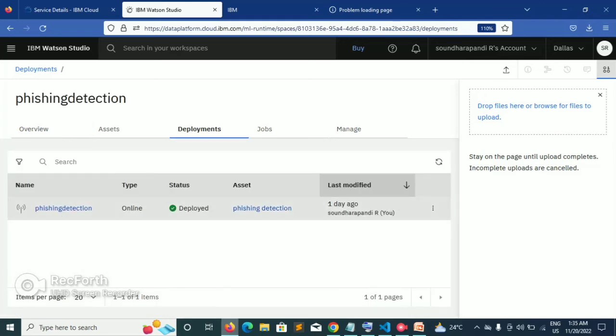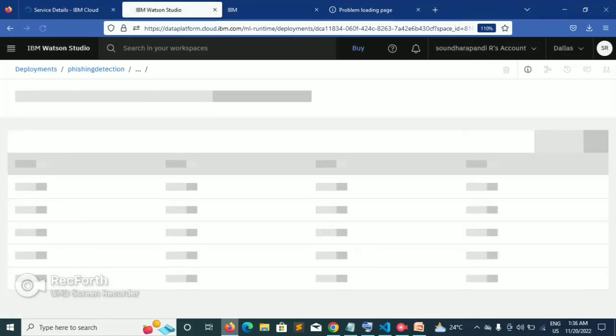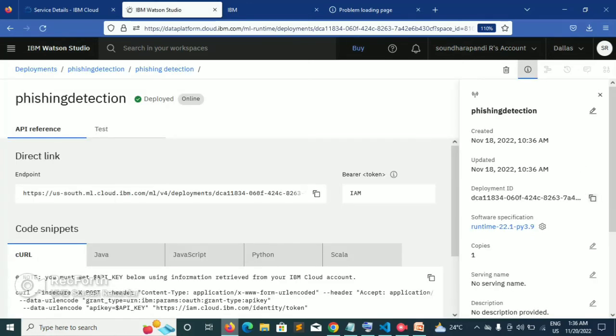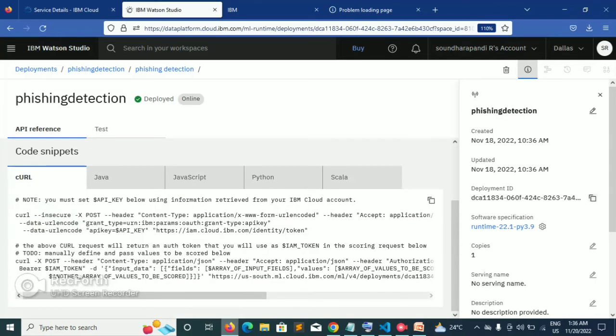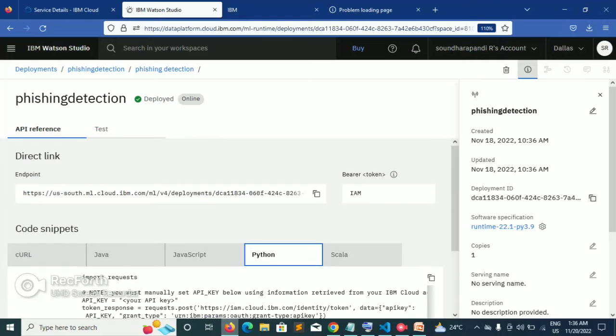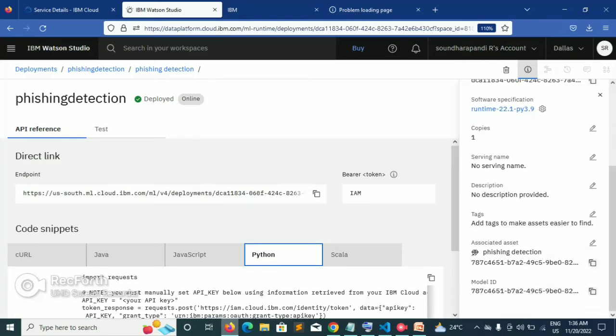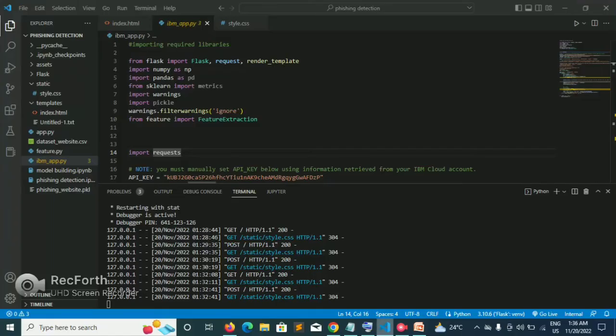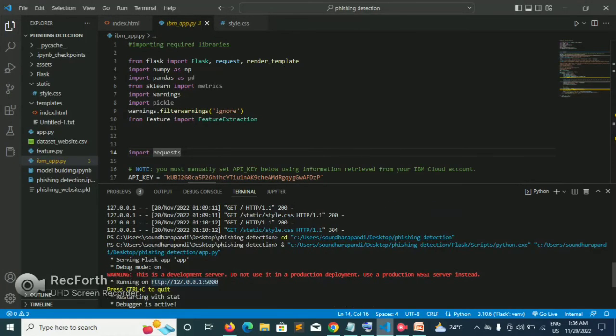This is our cloud deployment of phishing reduction, and we get the scoring endpoint. This is the scoring endpoint of phishing reduction, and now we run it.